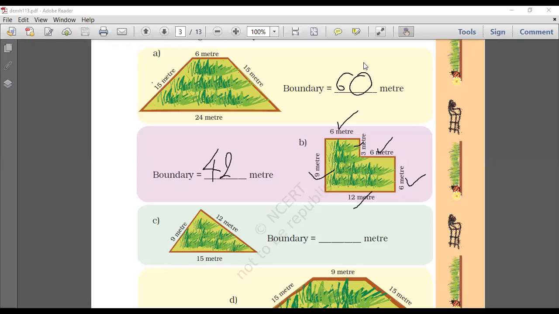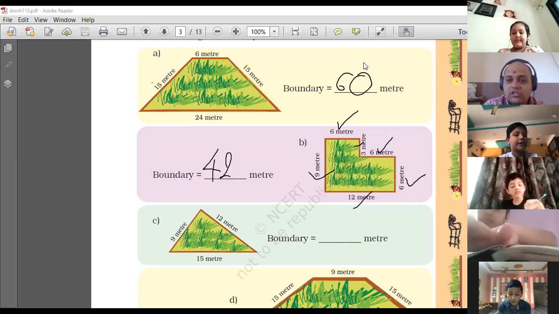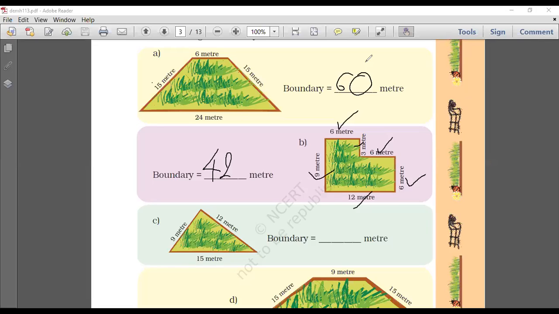Yay, we are getting there now. Good job, everyone. Next one. 9 plus 12 plus 15. Come on. What will be the answer there? The answer is 36 meters. Come on, let's do it quickly, everyone. Let's get it done. Oh, Vedant Gohani, you made a small mistake. Come on, check it out. Do it properly, beta.